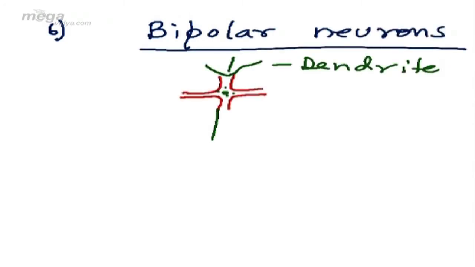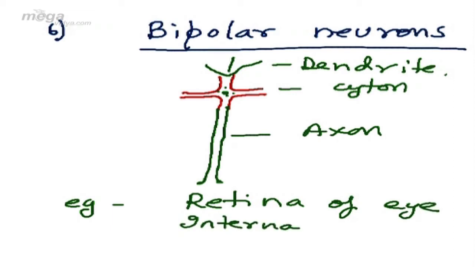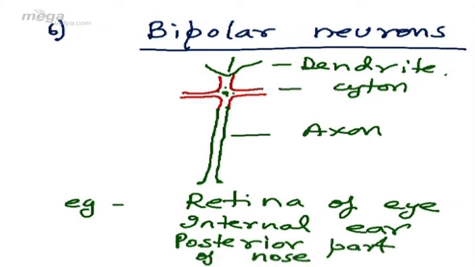In bipolar neurons, there is one cyton, one axon and one dendrite. So the number of dendrites will only be one. This type of neuron is found in retina of eye, internal ear and posterior part of the nose. In bipolar neurons, there is an impulse coming from one side, that is from dendrite, and an impulse going to the brain from the other side, that is from the axon.